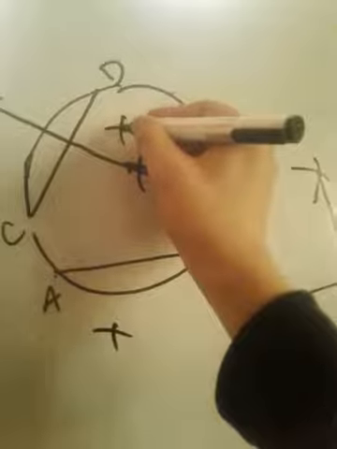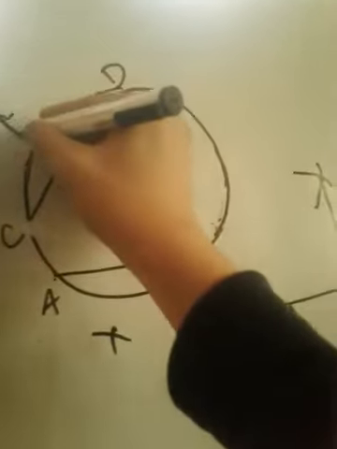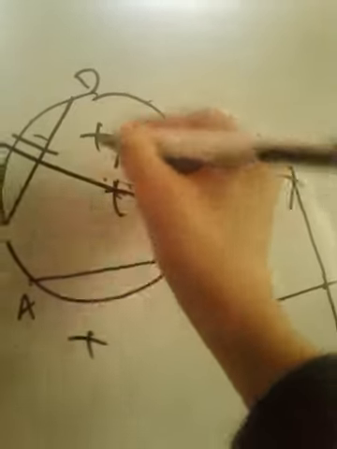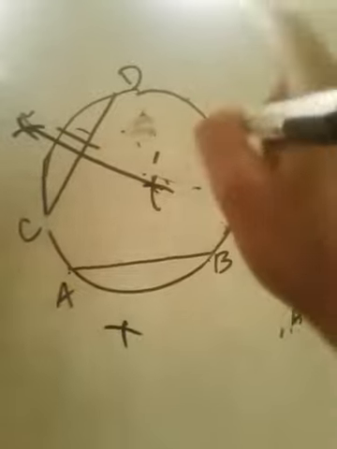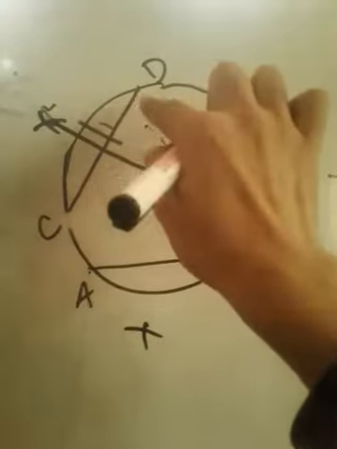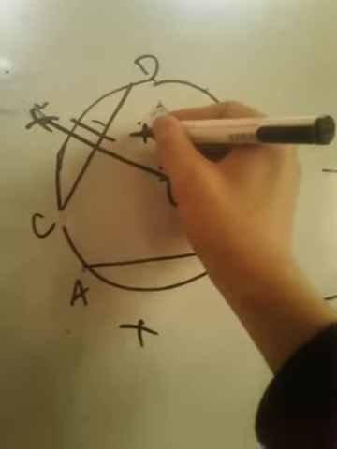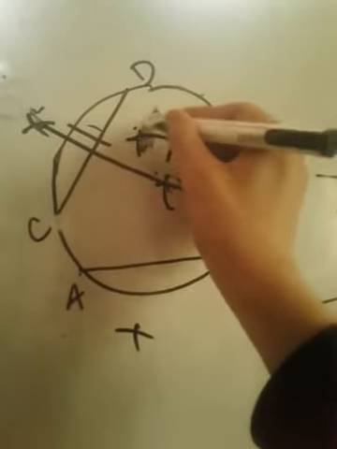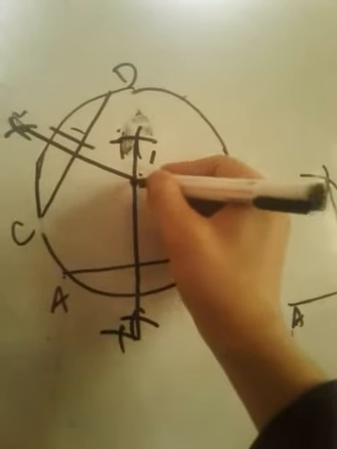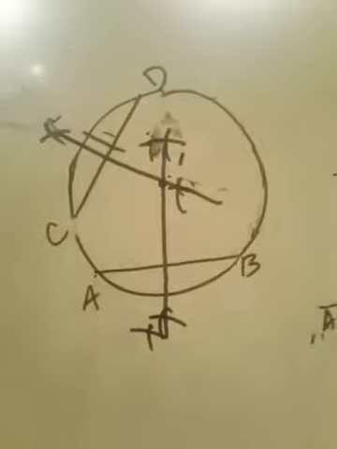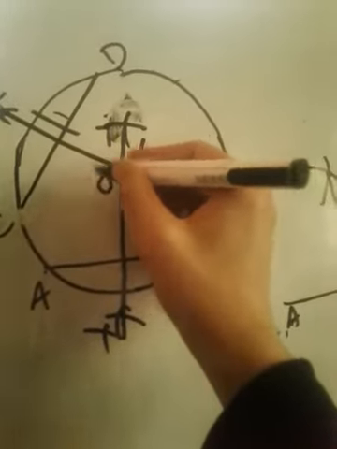So after drawing the perpendicular bisector, suppose it is like this. I will roughly draw it because I don't have the availability of an eraser, compass and ruler here. So the point of intersection of two perpendicular bisectors is the center of the circle. This is the center of the circle.